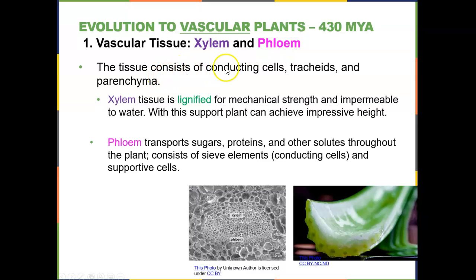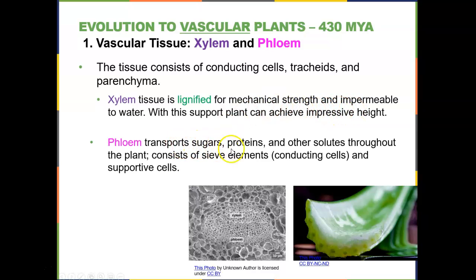So we see that this tissue is made up of a series of conducting cells and parenchyma, which is supporting tissue. If it's xylem, it also has lignin for mechanical strength. So remember, lignin is the stuff that we find in wood, but that is in and around the xylem tissue to help give it strength. But the tubes will not leak water. So they also help to support the plant to get stronger. So this is how a plant that doesn't have wood can still be somewhat tall.